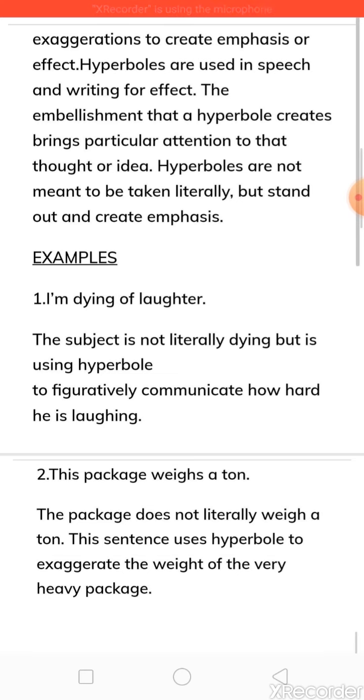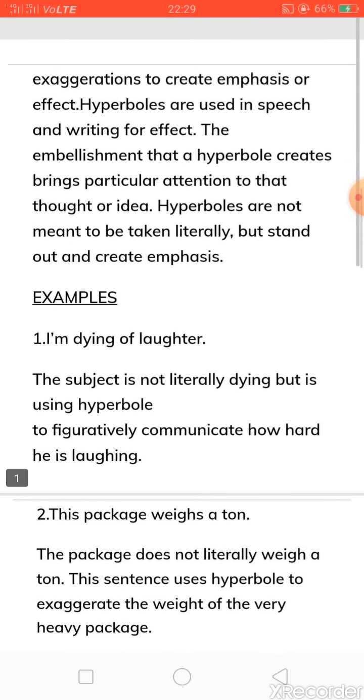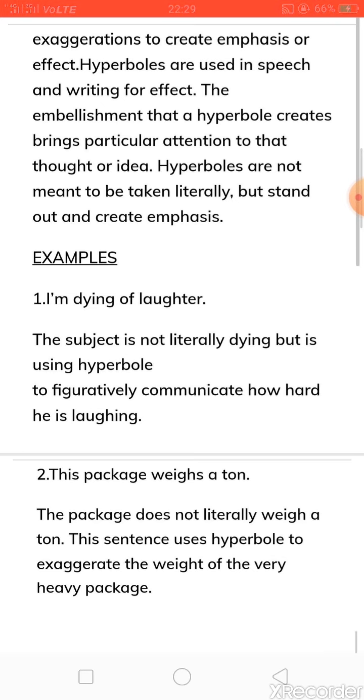Then hyperboles are also used in speech and writing for this effect. In poems also poet use the embellishment that a hyperbole creates, bring a particular intention to that thought or idea. Hyperboles are not meant to be taken literally, but stand out and create emphasis. So here if you will see, the literal meaning is not the same, but just to grab the attention of the listener we use such type of statements.